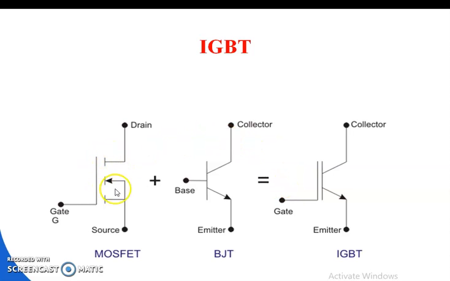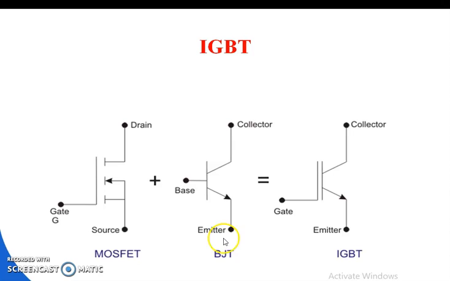See that here there are three symbols marked. One is the power MOSFET, the second is the power BJT, and the third is the IGBT. So the IGBT was developed by adding the power MOSFET concept and the BJT concept. In the first symbol, the power MOSFET symbol, the gate, drain and source terminals are marked, and a silicon dioxide layer is present, so the gate is isolated from the drain-to-source terminals, hence MOSFET.